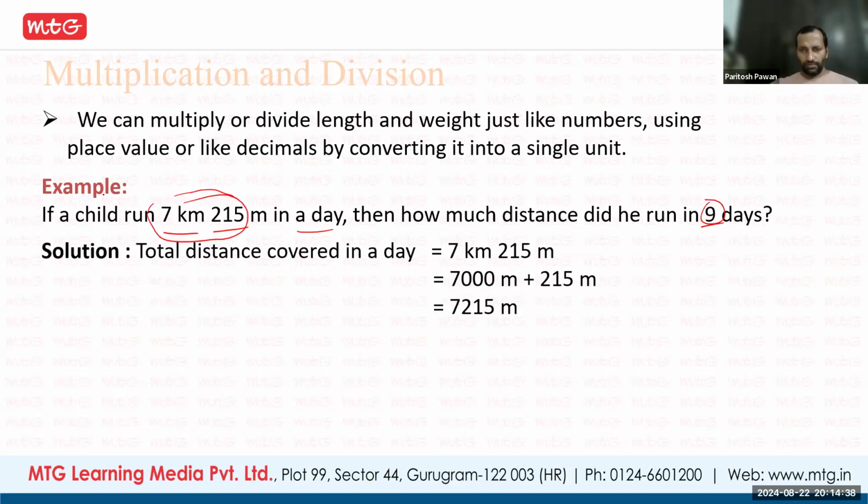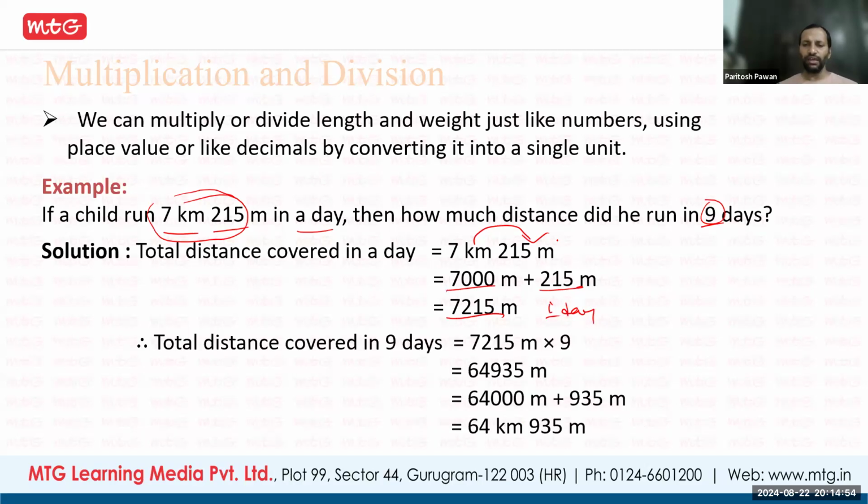Okay. So first we have to convert. Here what we have done, kilometers we have converted into meters. So 7 kilometers is 7,000 meters plus 215. Total is 7,215 meters in 1 day. So for 9 days, it will be multiplied with 9. So it is 64,935.